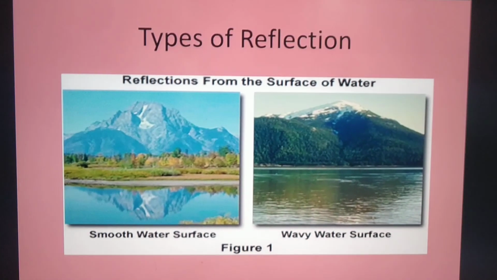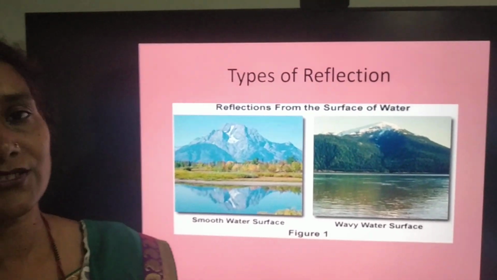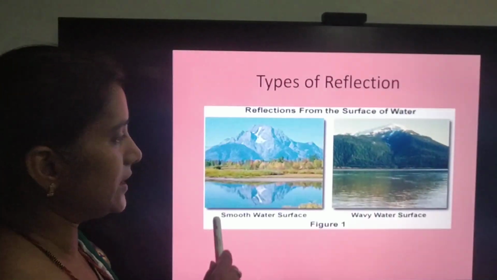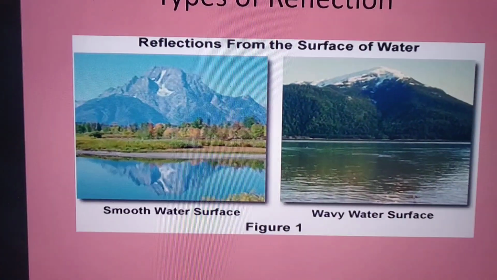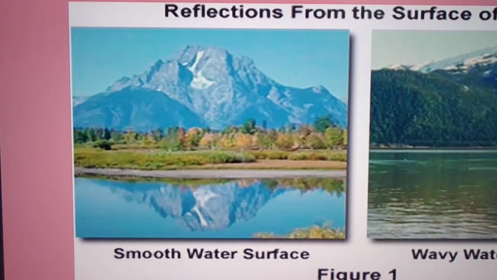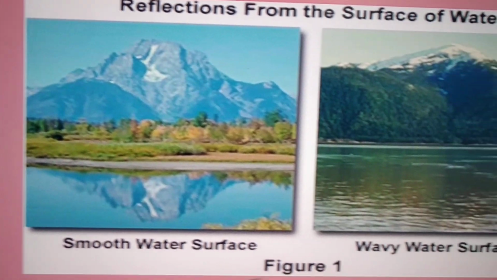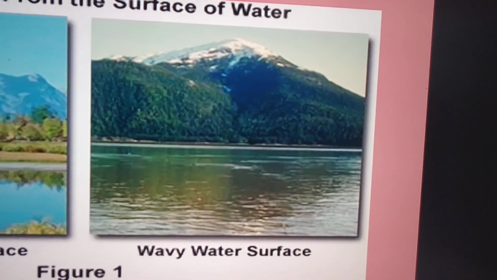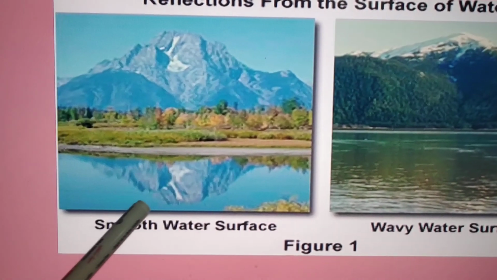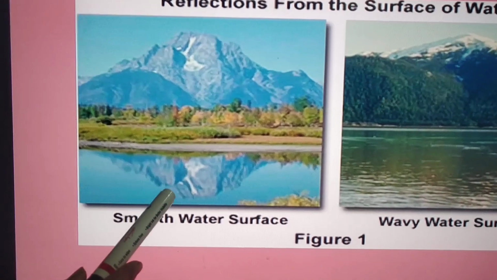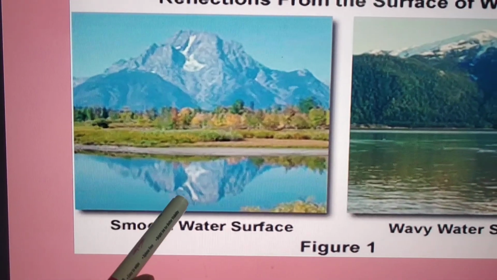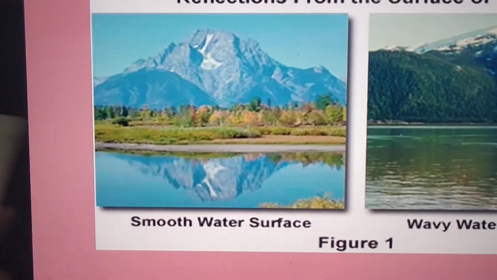Now students, reflection types. First observe these two pictures. What you have observed in the first picture and what about the second picture? Students, in the first picture you have observed the image formed on this water body is very clear. आपको clear दिख रही है mountain की image.